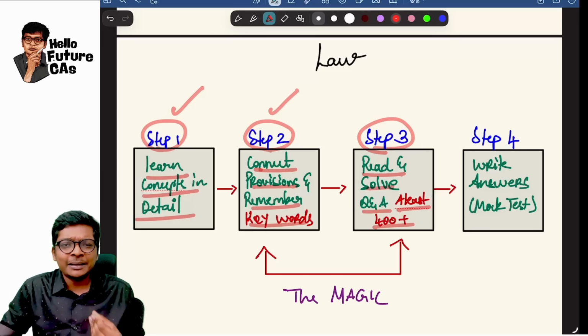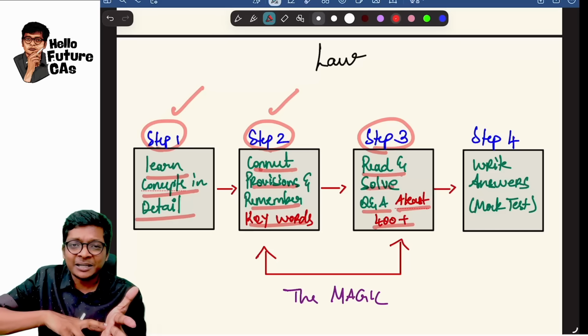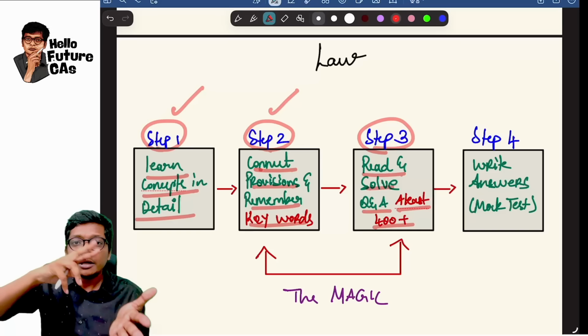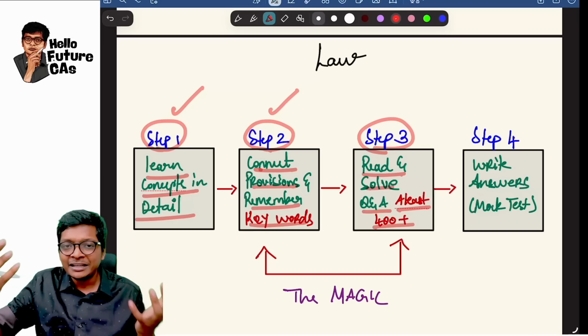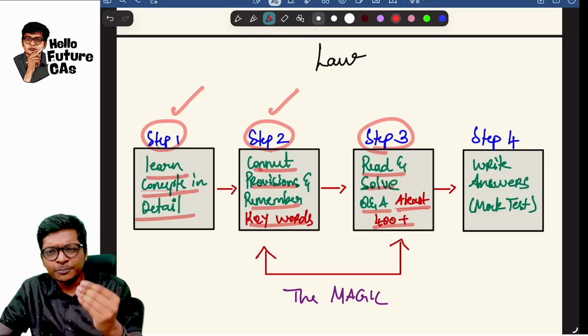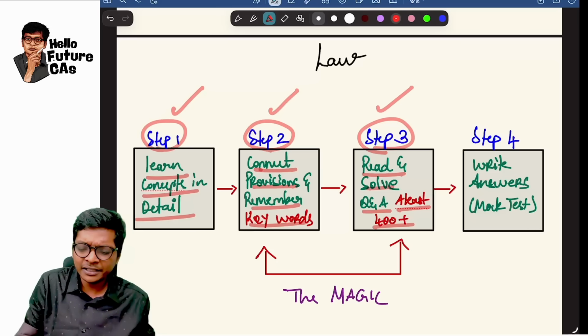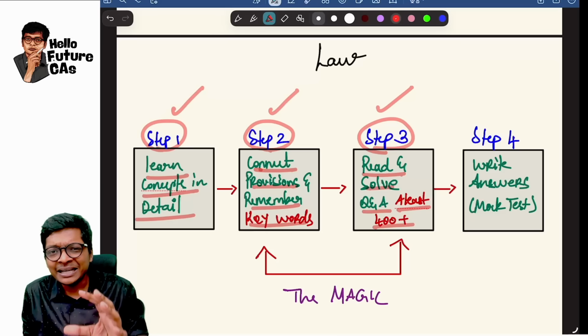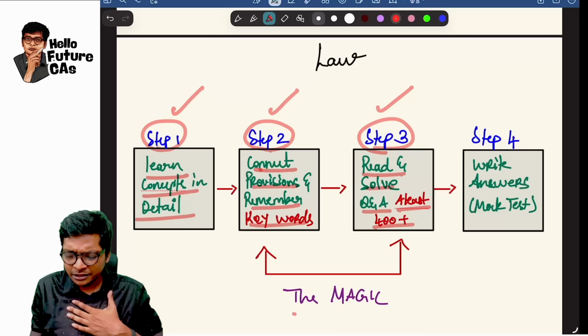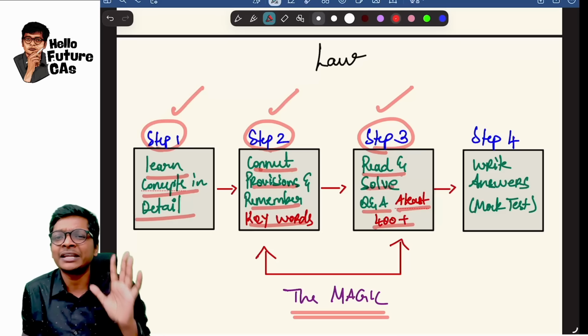Let me give you an example for connecting provisions. Now, the auditors chapter and the CSR chapter will come in foreign company. Prospectus will come in foreign company. When you're learning both, are you able to connect those provisions? That's a small example, guys. Like this, there are 100 plus cases and solving 400 plus exam type questions. And that is where the magic lies in getting 60 plus. And that also I will show you in the end, guys.